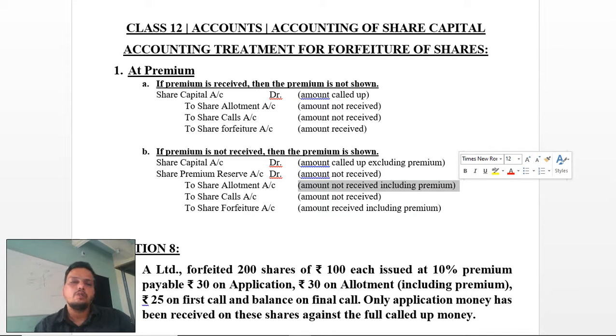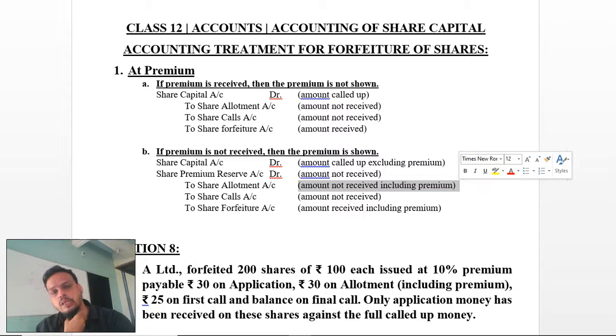So here it has to mention to share allotment account, to share calls account, to share forfeiture account. The amount which you have not received on allotment also has a premium amount. In share calls account, it has to be very clear that it is the amount which you have not received.